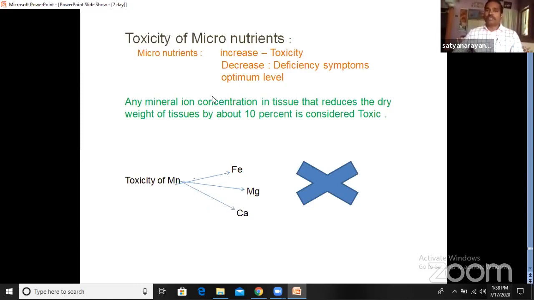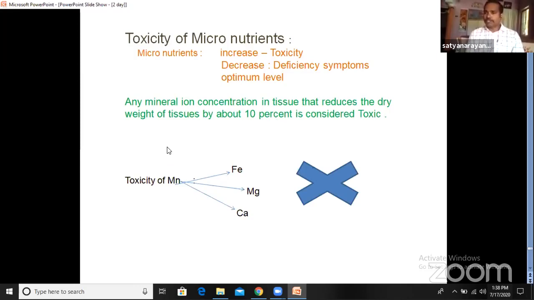Let's once again see the definition of toxicity. Any mineral ion concentration in tissues that reduces the dry weight of the tissue by about 10% is considered toxic. Here we are taking an important example, the toxicity of manganese.